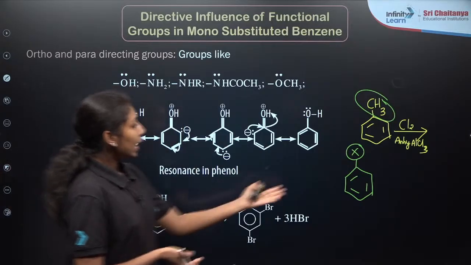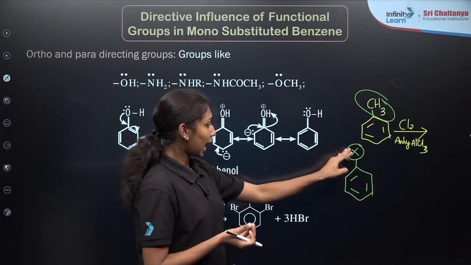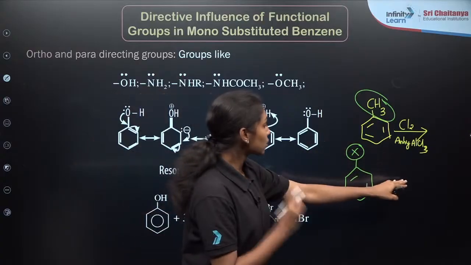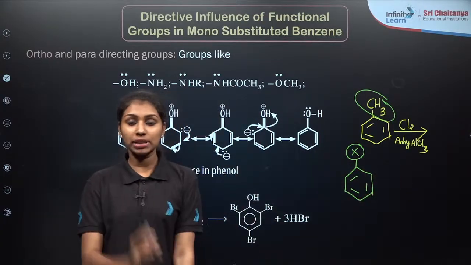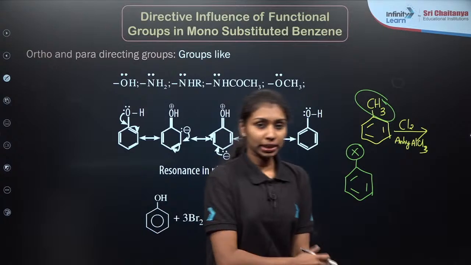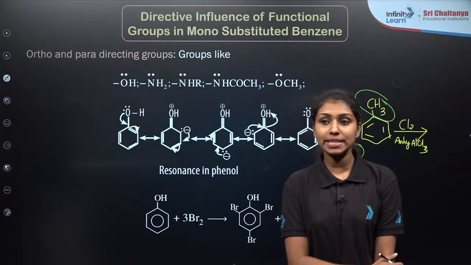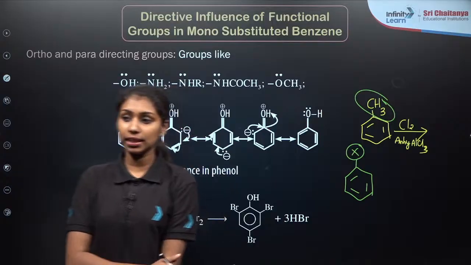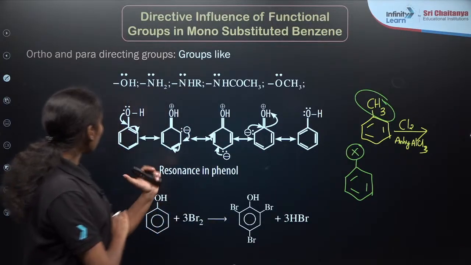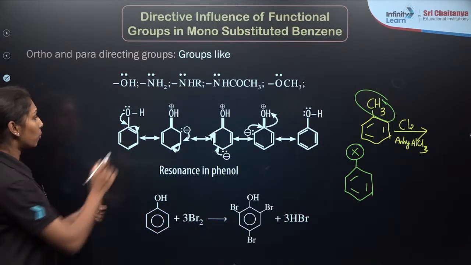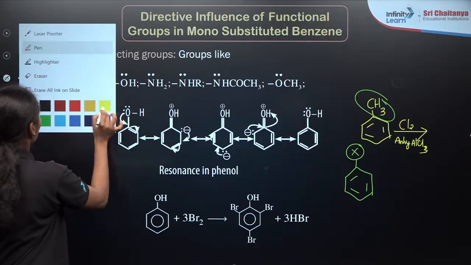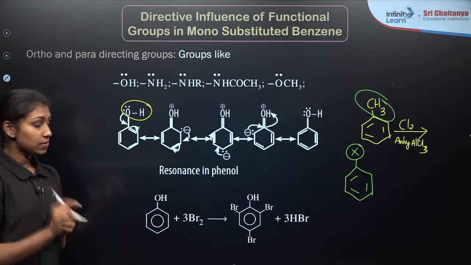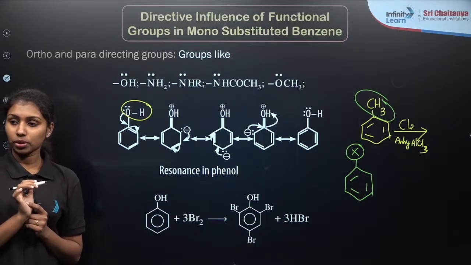So here, if you are taking any substituent like X, this will decide which position the next group will attack. When we discussed the isomerism of aromatic hydrocarbons, we saw the ortho, meta and para positions. For example, if I am taking the phenol molecule, I hope everyone has an idea about writing down the resonance structures.